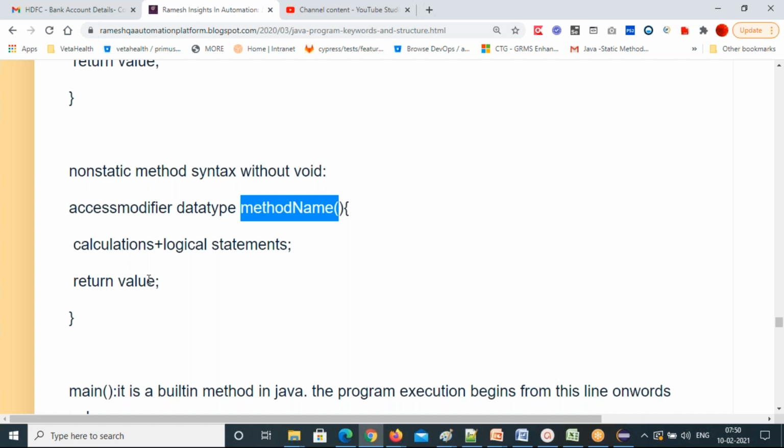You can create void methods, both static and non-static. You can create return type methods, both static and non-static. It's not necessary to create only one type of method.